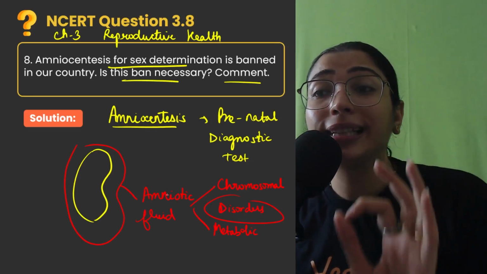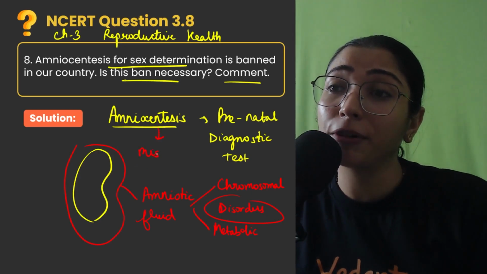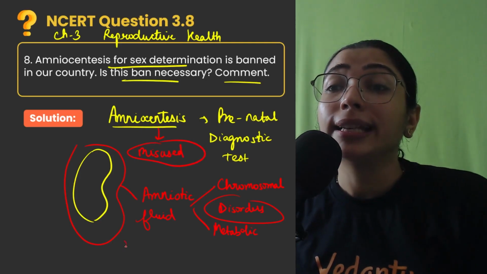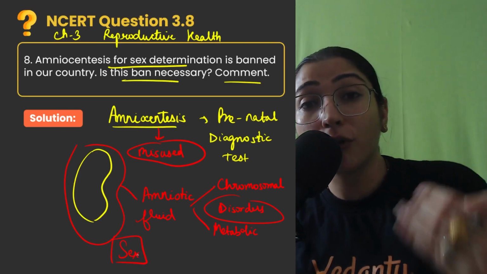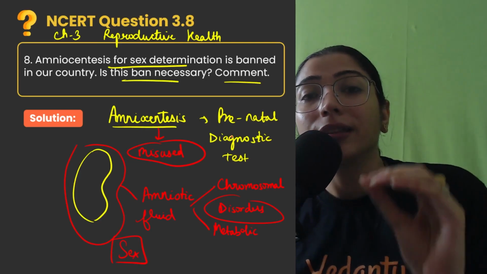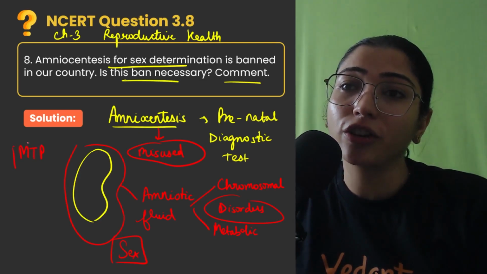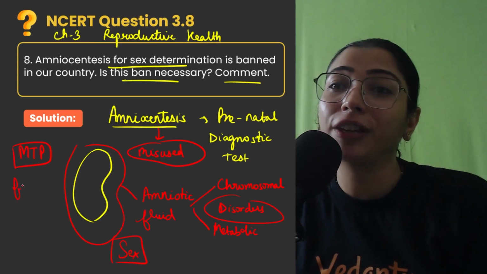But children, at the same time, this particular test is being misused by some of the parents, by some of the medical experts to find out the sex of the child. If the sex of the child is determined before birth, sometimes the parents undergo MTP, medical termination of pregnancy, realizing that the fetus is a female child.